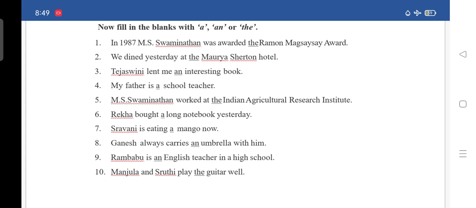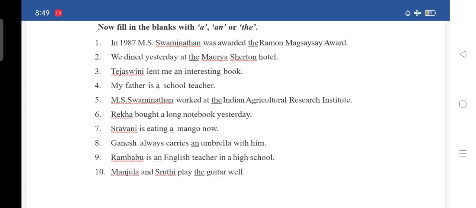Seventh, Shravani is eating a mango. In the seventh blank you have to write a. Next is eighth, Ganesh always carries an umbrella with him. In the eighth blank you have to write an.